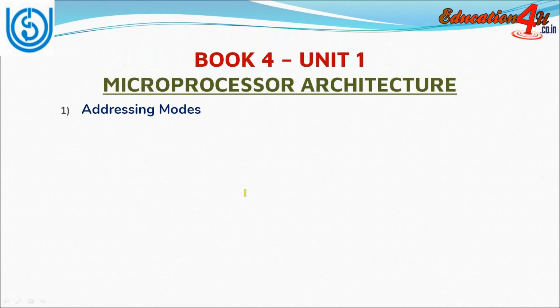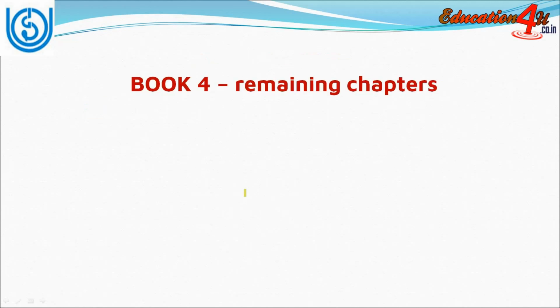Now coming to book 4 unit 1, that is microprocessor architecture. You should know addressing modes. In the previous block also we have seen the different addressing modes of a general purpose microprocessor. So in this unit also the same has been repeated. For the remaining chapters of book 4, you should know how to write programs in assembly language. All the chapters pertaining to book 4 specifically tell you how to write programs in assembly language.